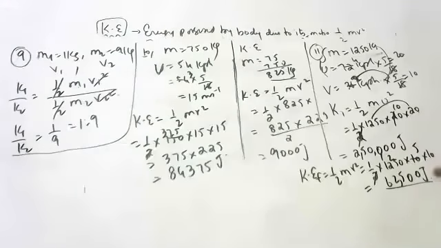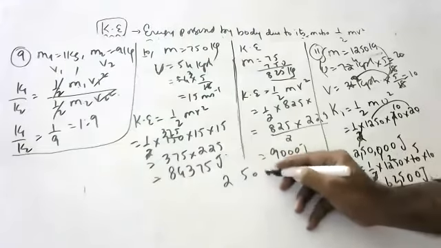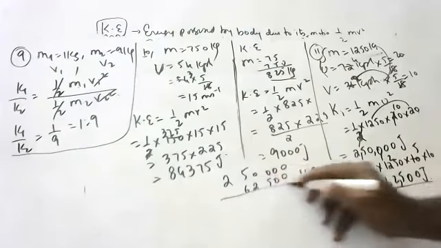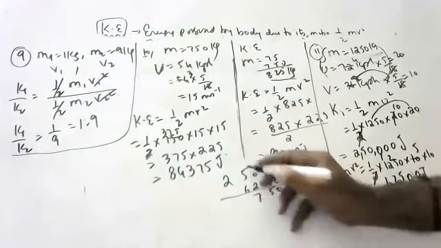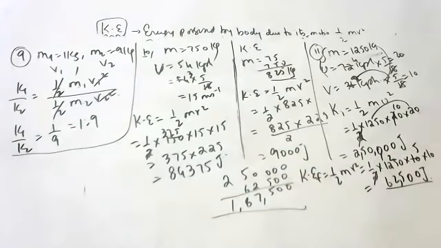So change means this minus this. 2,50,000 minus 62,500 is 1,87,500 joules, which is the change.